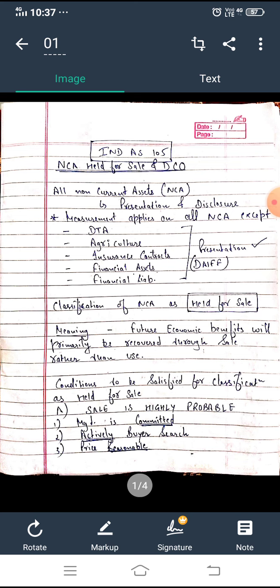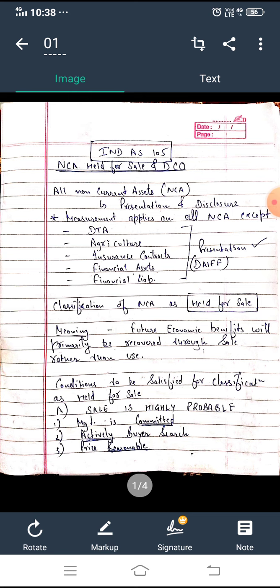Today we are going to understand Ind AS 105, which is about non-current assets held for sale and discontinued operations. Let me make one thing very clear: this topic is available in many books and many YouTube videos, but the purpose of my teaching is to make this concept very clear, and I'll teach in such a way that will help you retain it for a very long time. So let's start with this chapter of Ind AS 105.